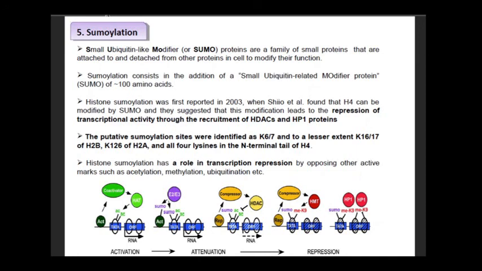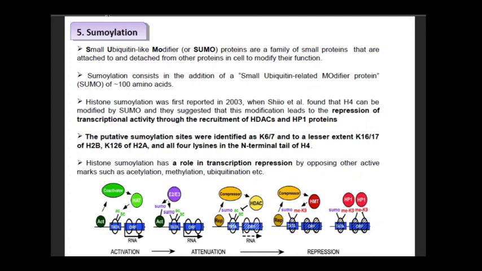Histone sumoylation was first reported when Shiio et al. found that H4 can be modified by SUMO, and they suggested that the modification leads to repression of transcription activity through the recruitment of HDAC, that is histone deacetylase.